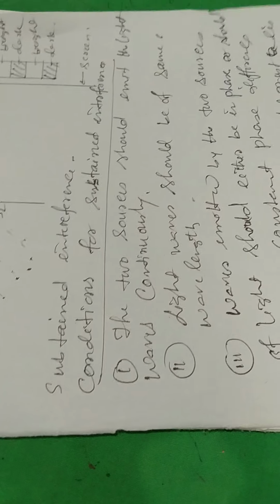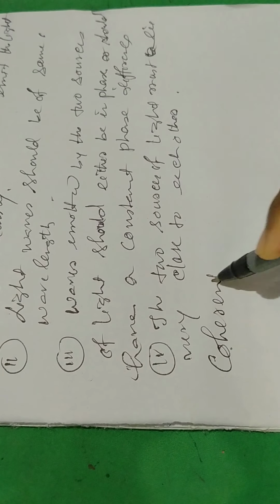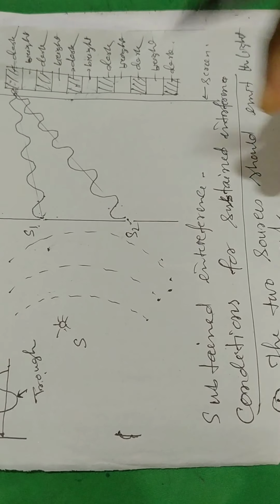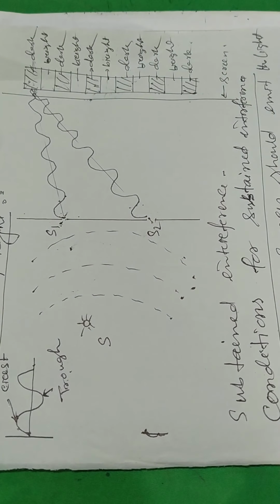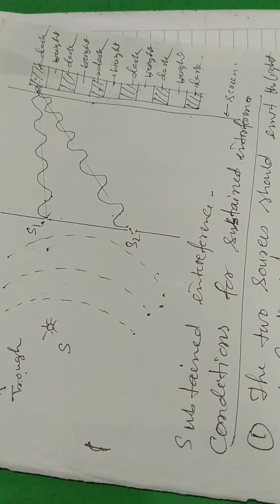Now I want to say what is called coherent sources. You see in the diagram, S1 and S2 are two coherent sources. What is a coherent source? The sources of light which emit continuous light waves of the same wavelength, same frequency, and in the same phase or having a constant phase difference are called coherent sources.